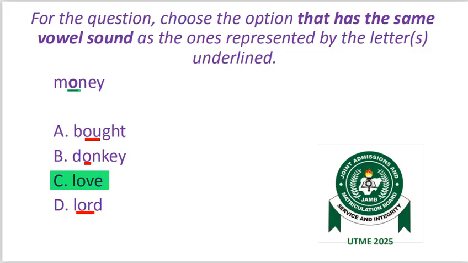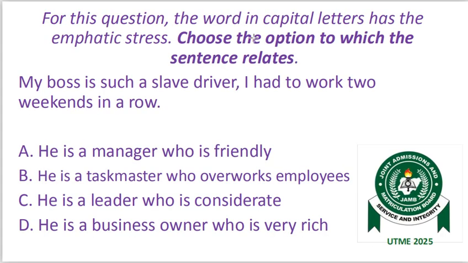For this question, select the option that best explains the information conveyed in the sentence. This is based on interpretation. My boss is such a slave driver. I had to work 2 weekends in a row. A. He is a manager who is friendly.